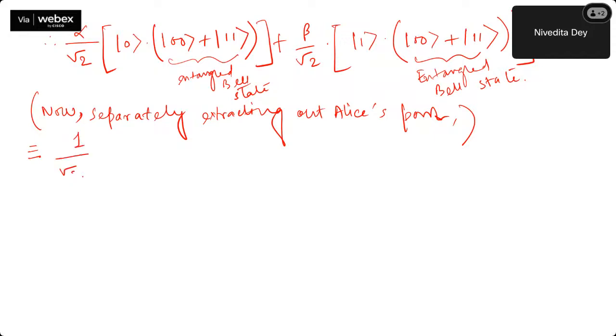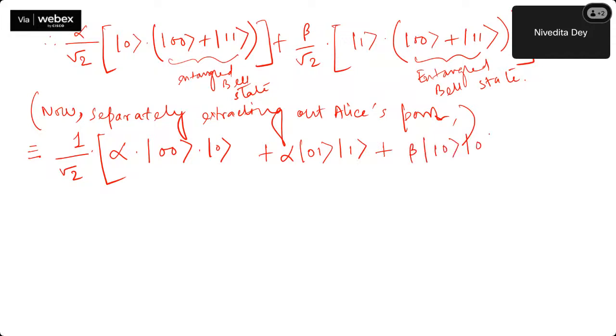That is 1 by √2, say, alpha, I'm again entering here, |0>|0>|0> plus alpha |0>|1>|1> separately. Okay. Since I've taken 1 by √2 as common, beta again will enter here, and I'll be doing |1>|0>|0> plus beta |1>|1>|1>. I hope it is clear to all. Just a rewriting. Okay. Now what am I applying? I'm applying CNOT.